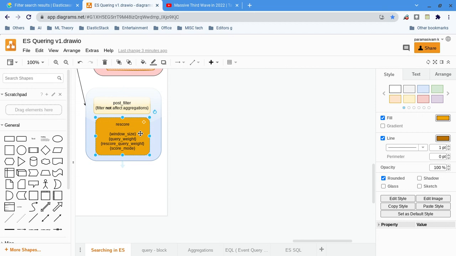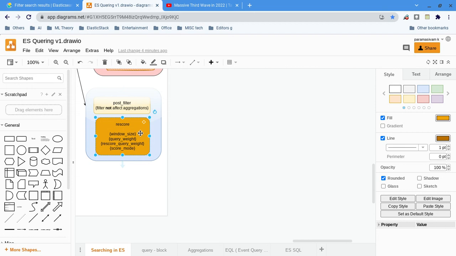Let's say out of 100 records I am returning only 15 records based on my post filter. I want to calculate the score value only for these 15 records.